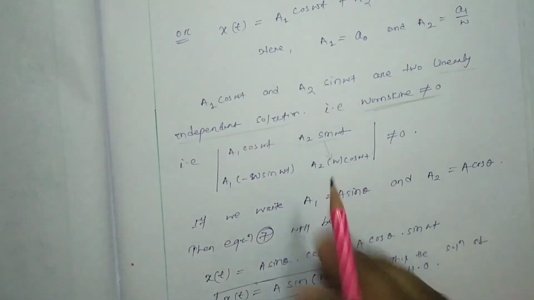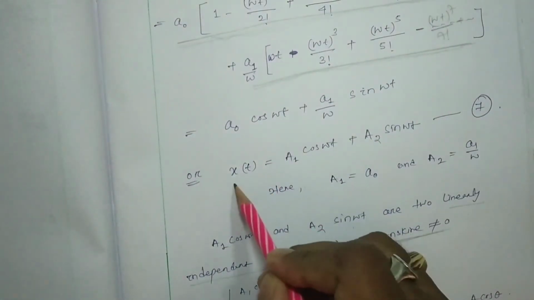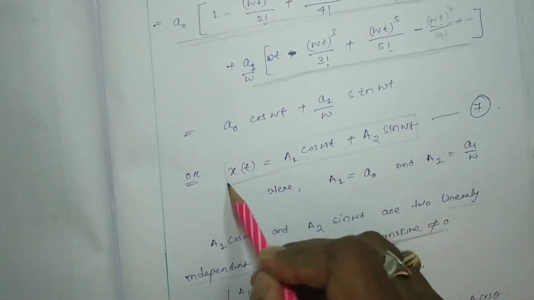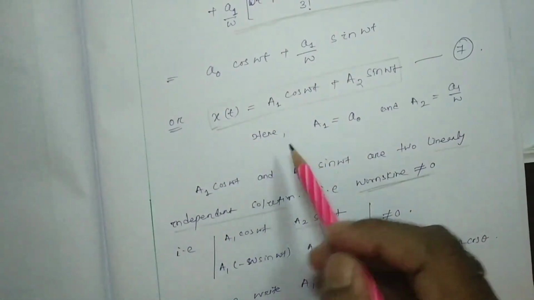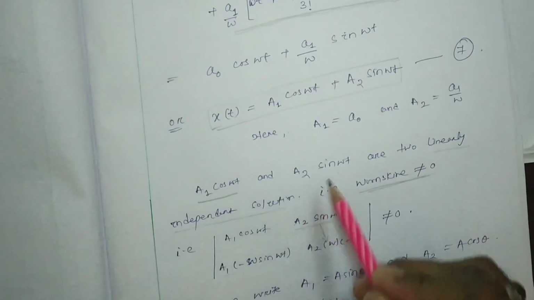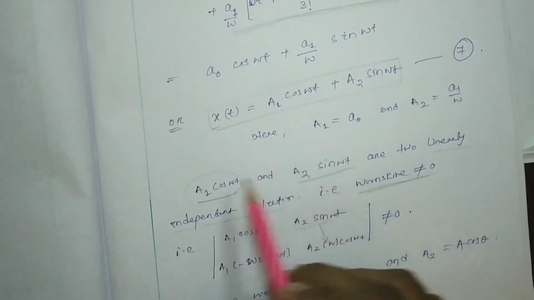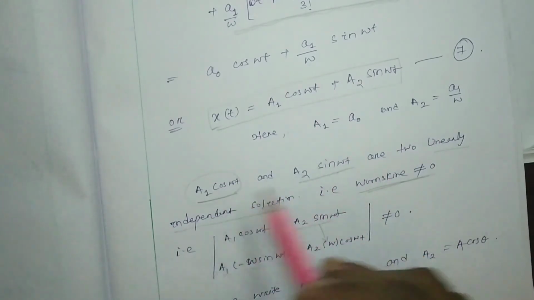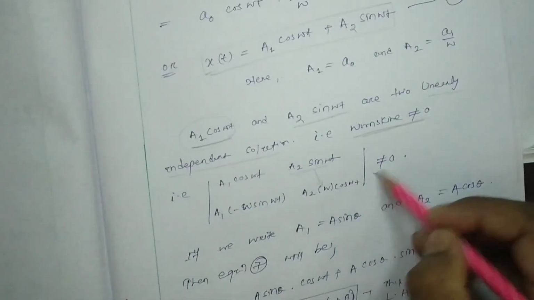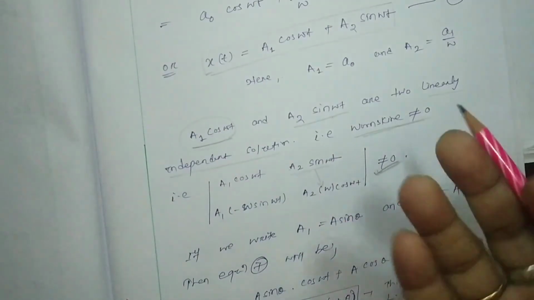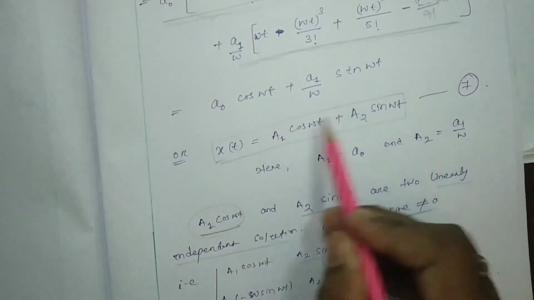Are you got my point? That means A1 cos omega t and A2 sin omega t are both solutions and linearly independent of each other. This is the proof, that means Wronskian not equal to 0. So hence their linear combination will be the general solution.